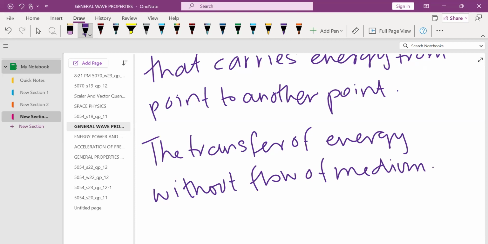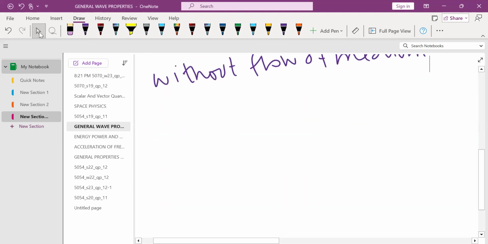So the chapter of waves is the third chapter of O levels physics 5054. The third point in the definition of the wave is that all the medium particles oscillate or vibrate about their fixed position. They do not change their position, they have an identical motion and they vibrate about their fixed position.